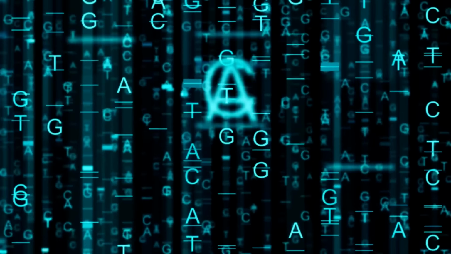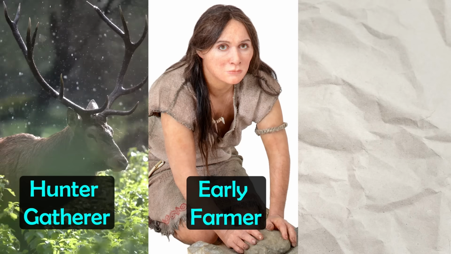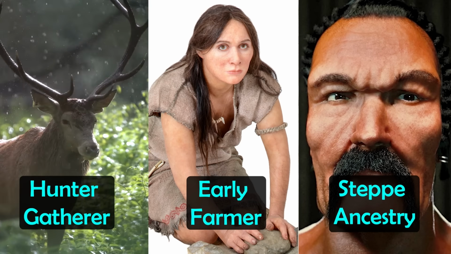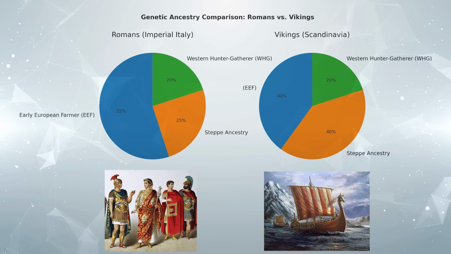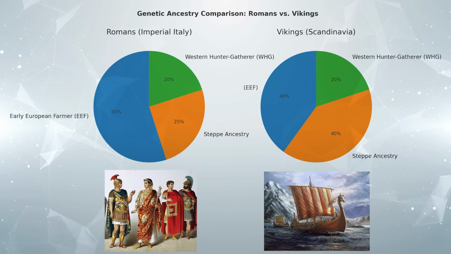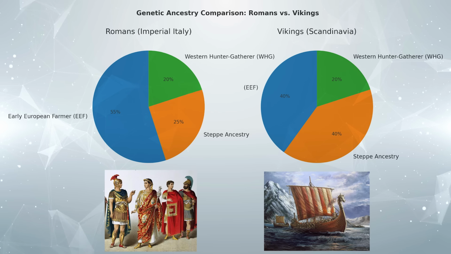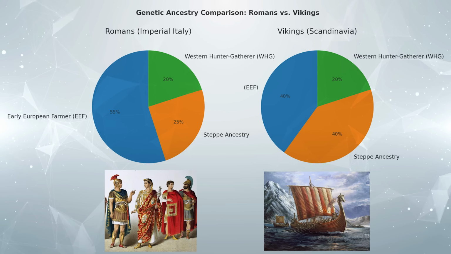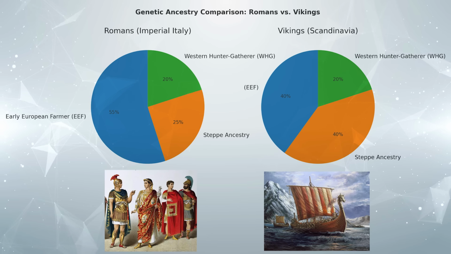Well, the first key difference between the Romans and the Vikings comes from the makeup of their ancient DNA. Now, in general, Europeans, either historical or today, are a mixture of three main sources: hunter-gatherers, early European farmers, and then steppe ancestry. Yet the Romans and the Vikings had different percentages of these three peoples. If you look at these pie charts, you can see how the percentage of early European farmer ancestry was higher in Romans than Vikings. This general pattern is still present in Europe today as well, as early European farmer ancestry is generally higher in southern Europe than northern Europe.